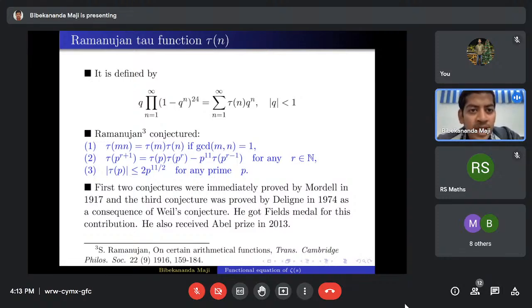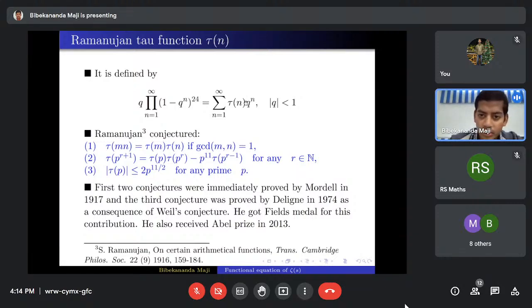So now I'll mention the Ramanujan tau function, another interesting function. Ramanujan first introduced this function in his famous paper on certain arithmetical functions. He writes this infinite product. Once you have an infinite product or infinite series, the first question is whether it is convergent or not.